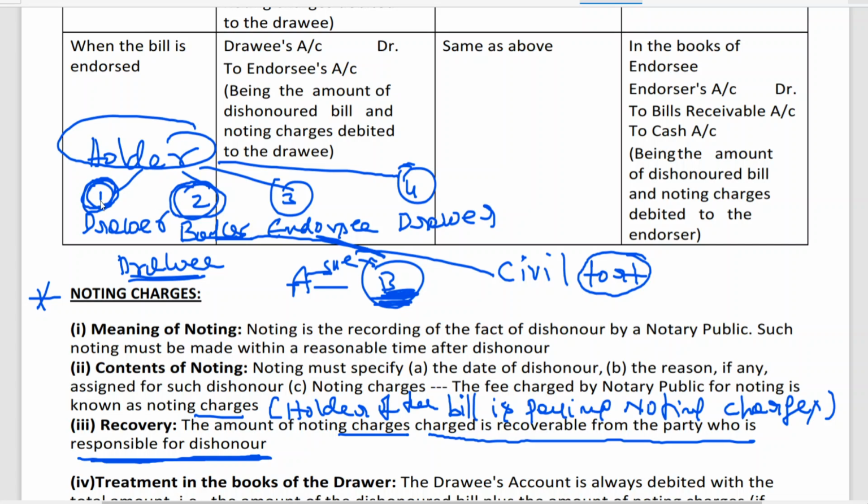Say drawer is A. A says, it's not my fault, it is the fault of B. So, the banker is putting the responsibility on A, the drawer, and the drawer in turn finally puts the responsibility on B.